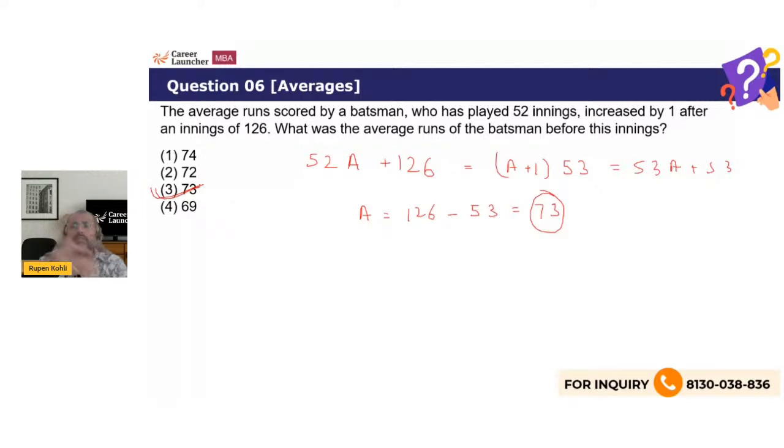More conceptually speaking, this is a very simple question, right? You can create an equation, or to understand this more conceptually, that 126 runs created one more extra run for every inning. So for 53 innings in total, it brought in one more extra run. So this 126 should be 53 more than the current average. That is a logical way to think about it, right? So therefore, 126 minus 53, which is 73.